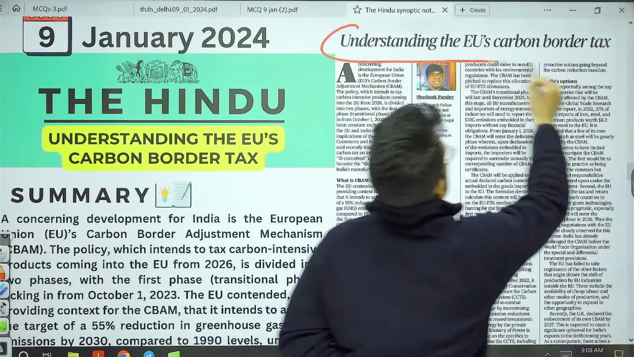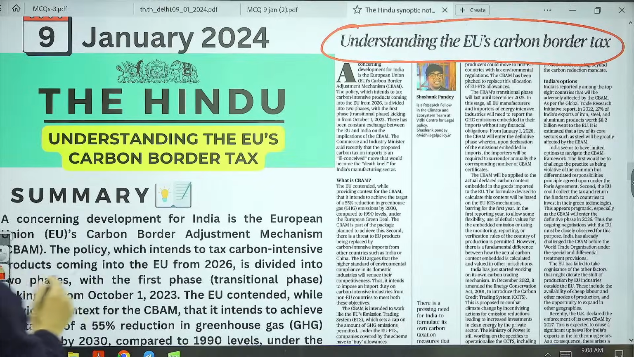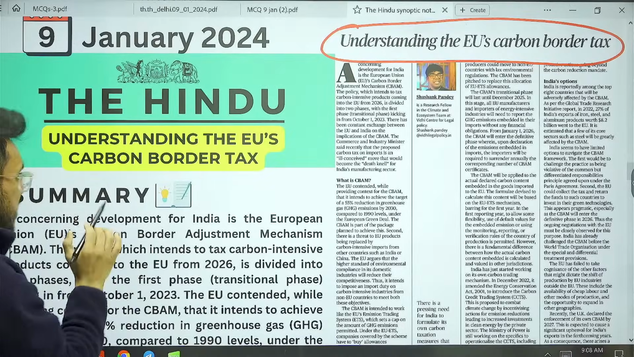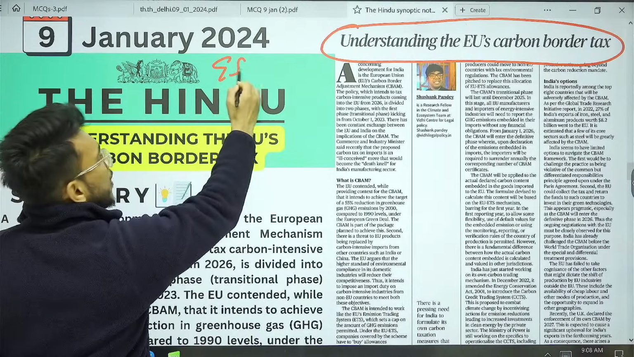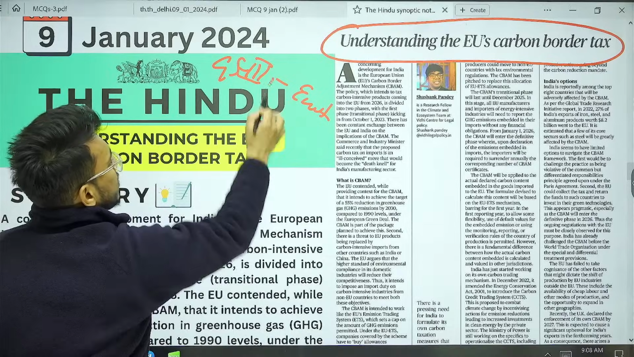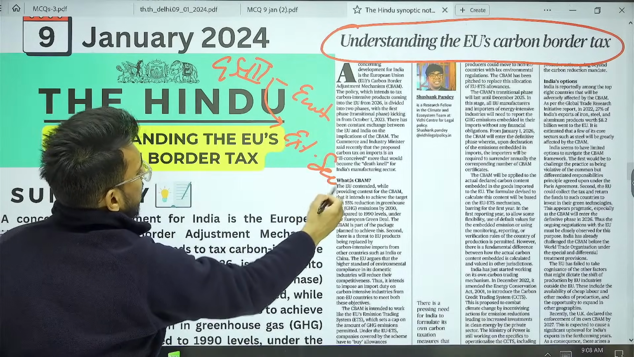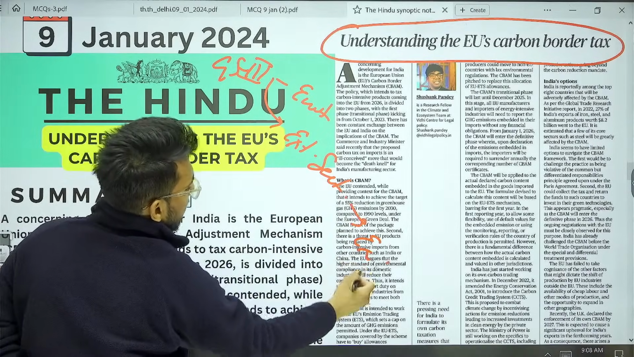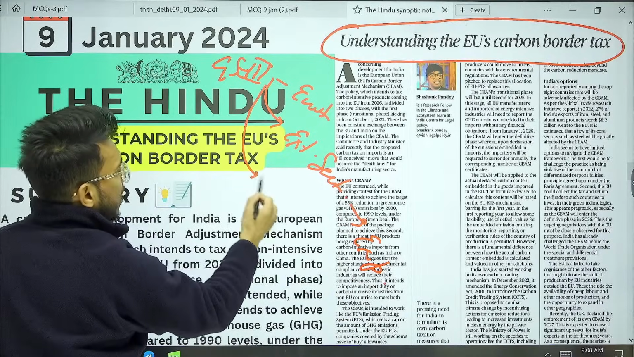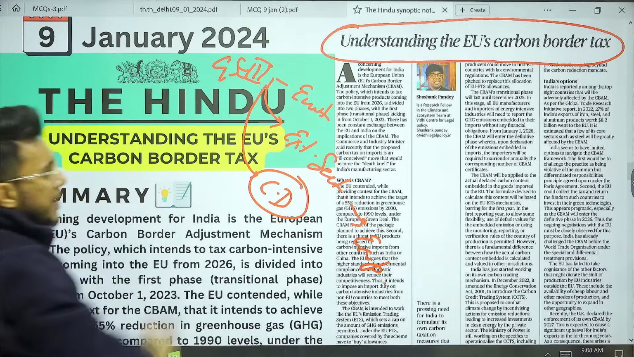Understanding the European Union's carbon border tax. Now, guys, this article we are going to see with respect to GS paper number 3, environment related issues, India's external sector, India's exports, and also with respect to climate diplomacy. Fine, we'll take this particular article as well.